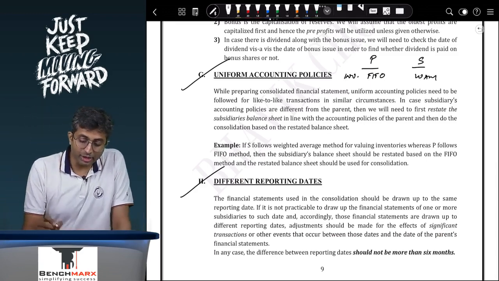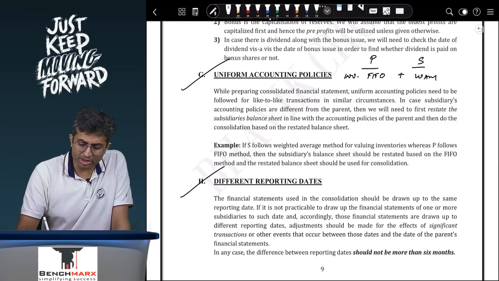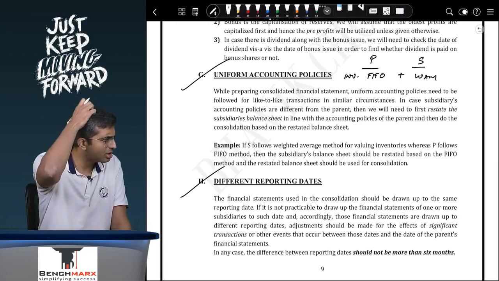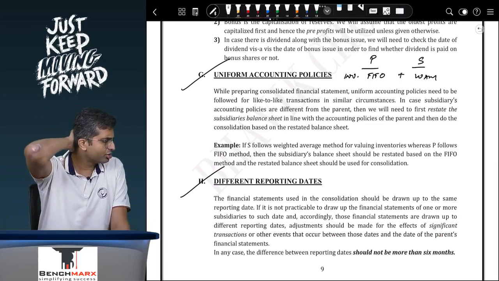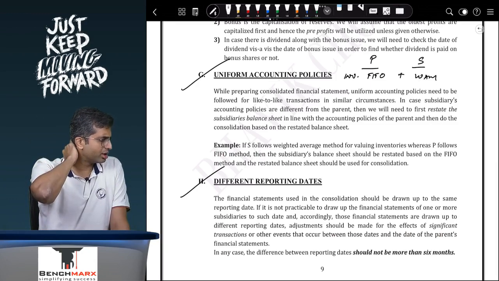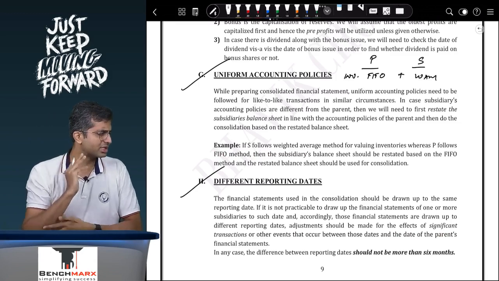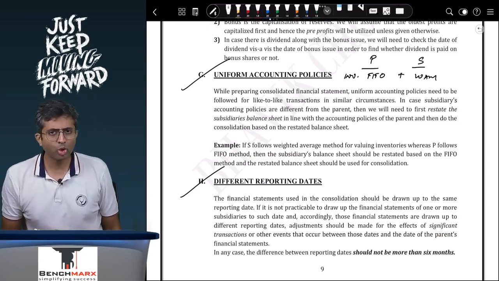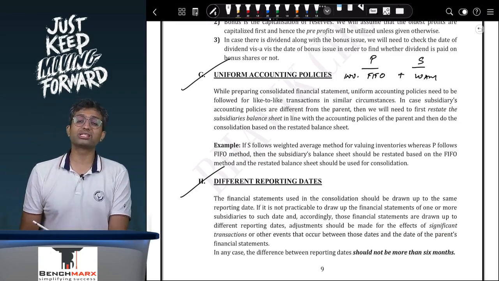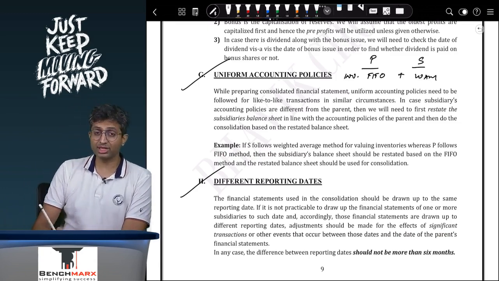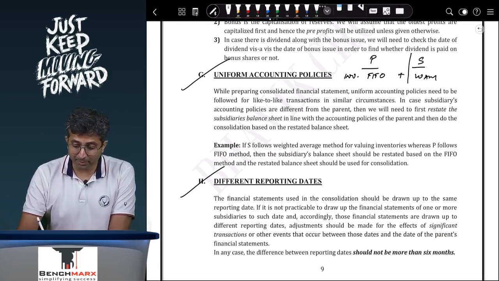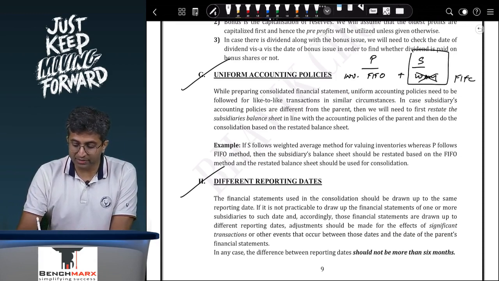Now, can you continue to prepare consolidation with a mixed bag? Can you show certain inventories at FIFO and certain inventories at weighted average? Is that possible? No. You will have to do consolidation using similar policies, and that means you will have to restate the subsidiary's balance sheet to bring it in line with the parent's financial statements.